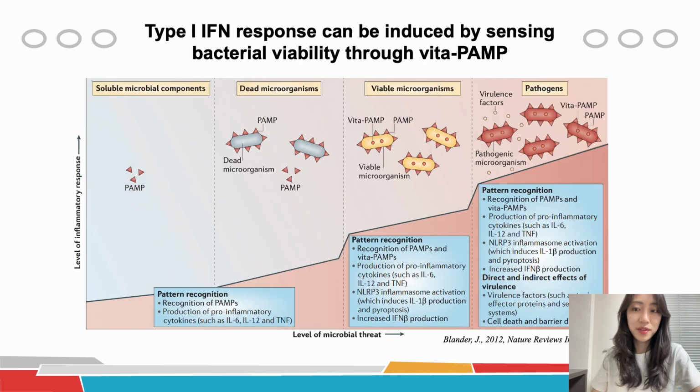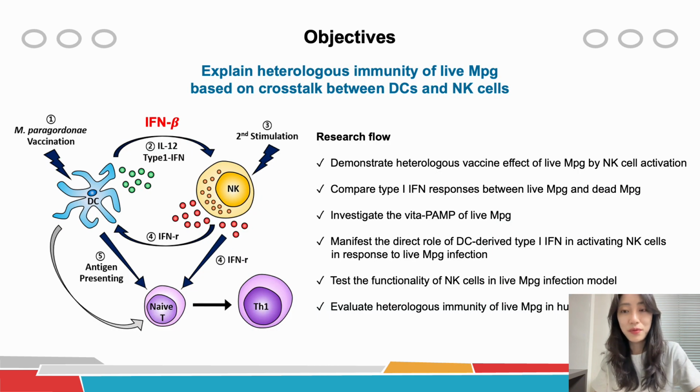Type 1 interferon response can be activated by sensing viability-associated PAMPs, or vita-PAMPs, which serve as signal instigators involved in the recognition of microbial mRNAs or cyclic dinucleotides in host cells. In this study, we aim to explain heterologous immunity of live MPG based on DC and NK cell crosstalk and elucidate the mechanism underlying type 1 interferon response in DCs in response to live MPG infection.